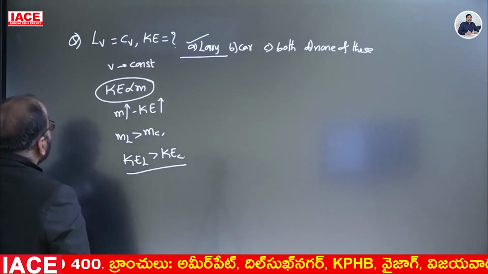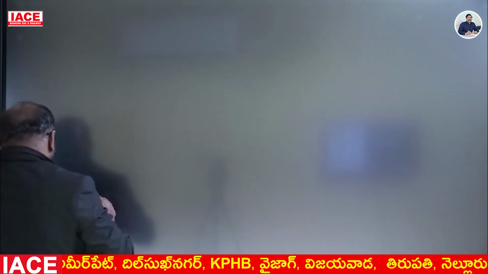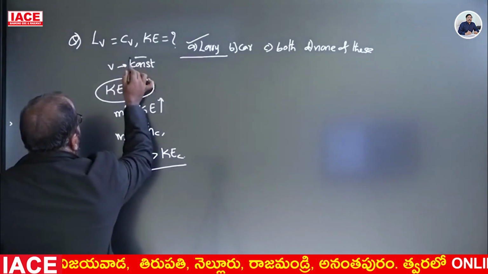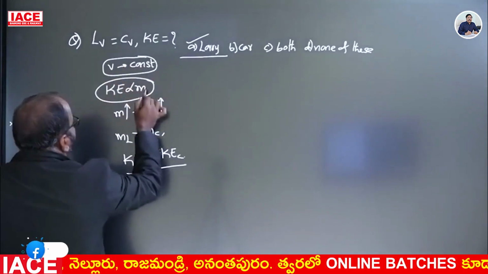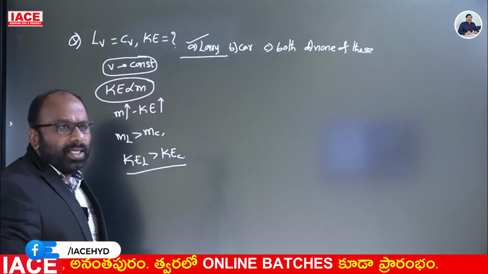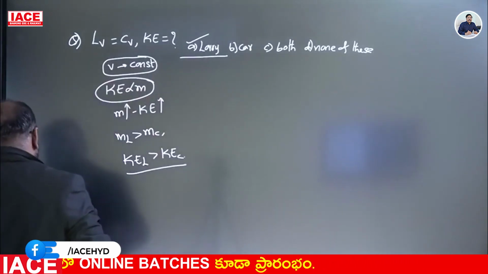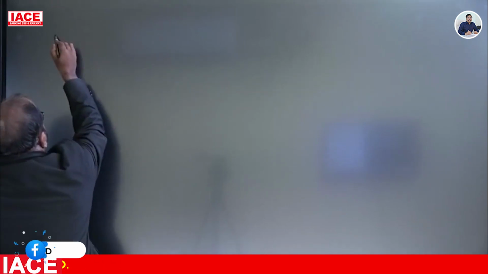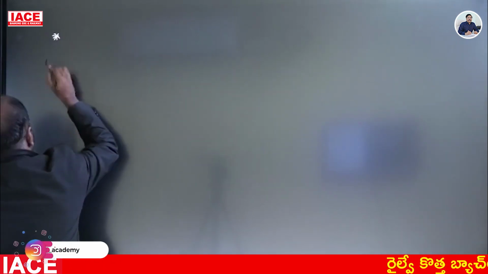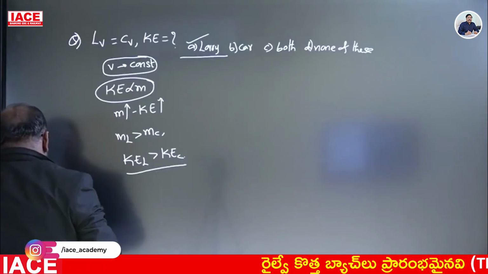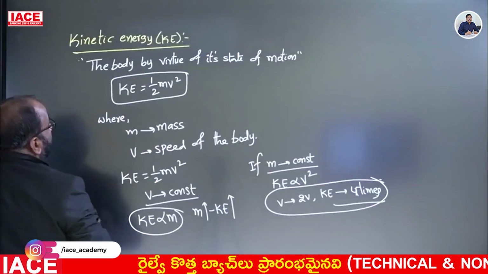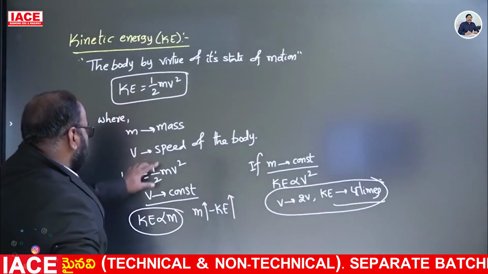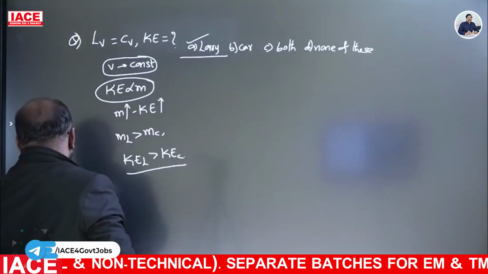Right. Next one. This is the condition: when V is constant, the relation between kinetic energy and mass is directly proportional. What are the examples for kinetic energy? This is the definition, formula, and conditions. Later, examples.